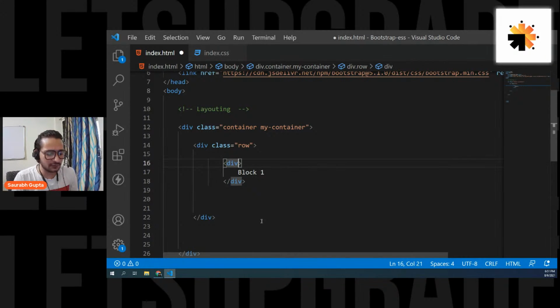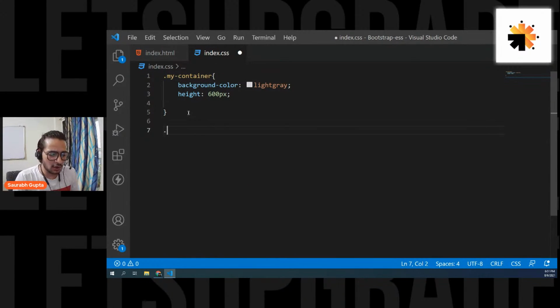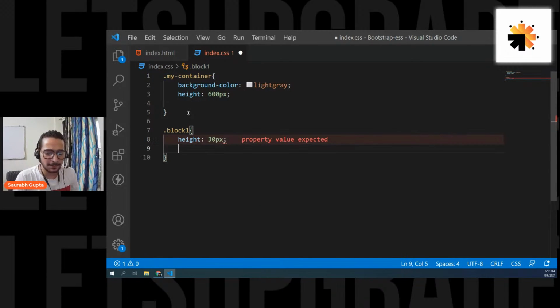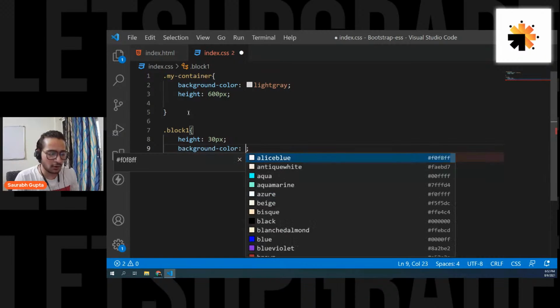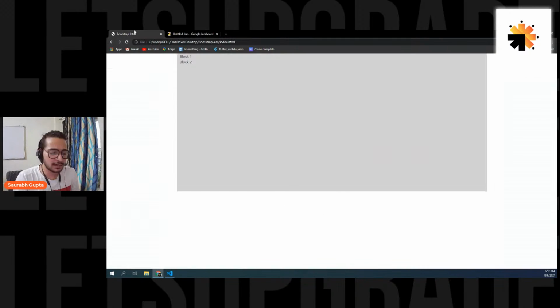Let me give it one class first, so that I can give it a color as well. Let's say we give it a class of block one, my own class. I simply want to give it a height and color. So dot block one, let's give it a height of 30 pixel and a background color of red. Okay, and let's refresh the page.